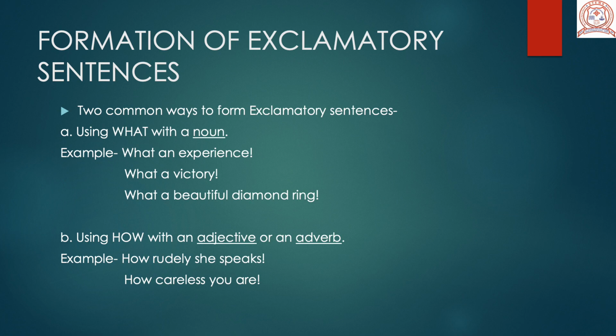And we always have to follow it up with the punctuation mark, that is the exclamation sign, right? So formation of exclamatory sentences from declarative sentences can be done by following these two rules.